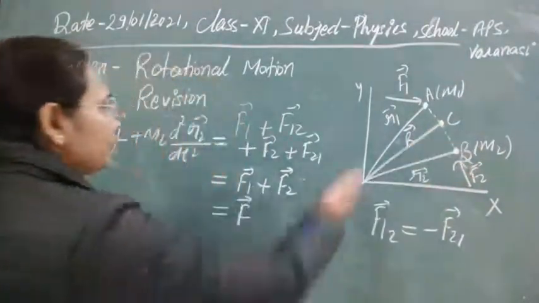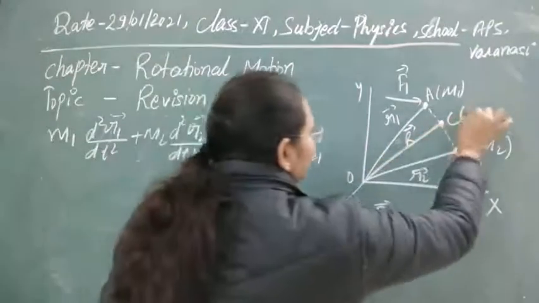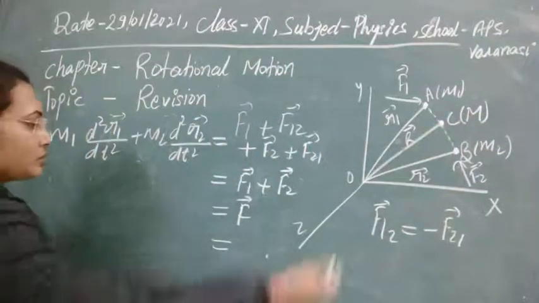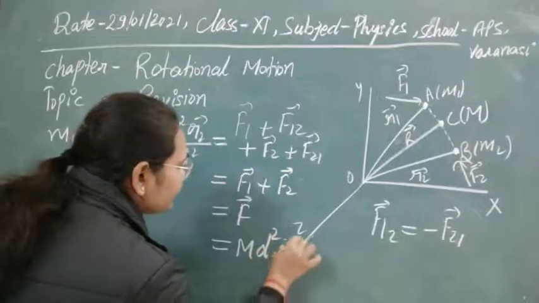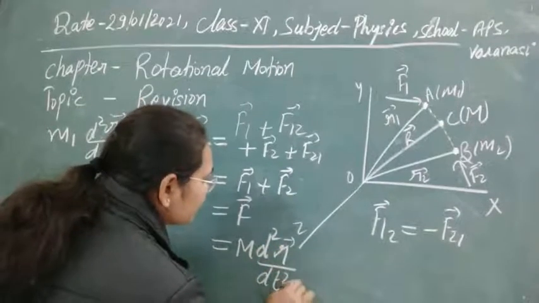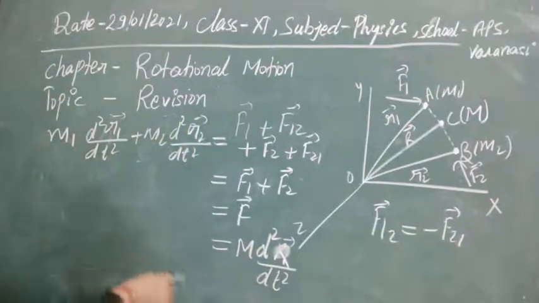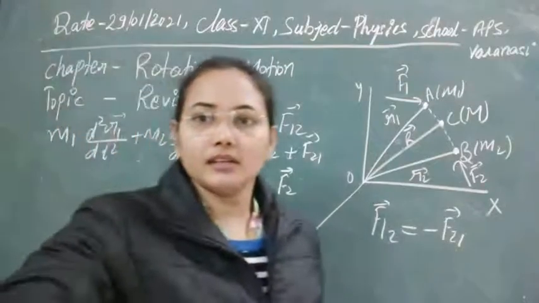So in place of C, obviously by Newton's law of motion we can write, suppose at C we are taking capital M mass, then M d2r by dt2. Clear?